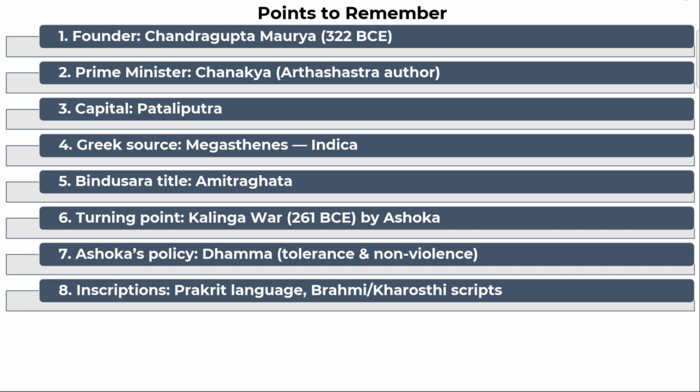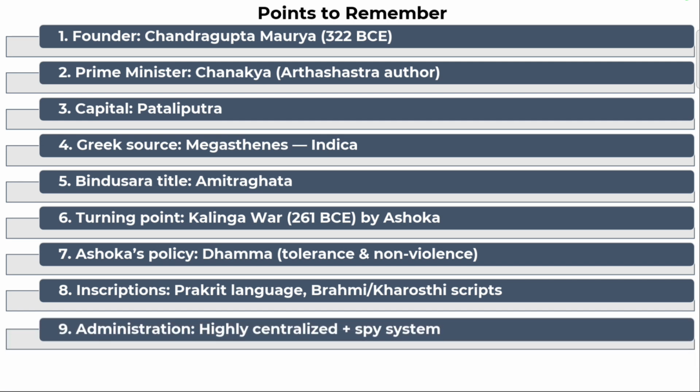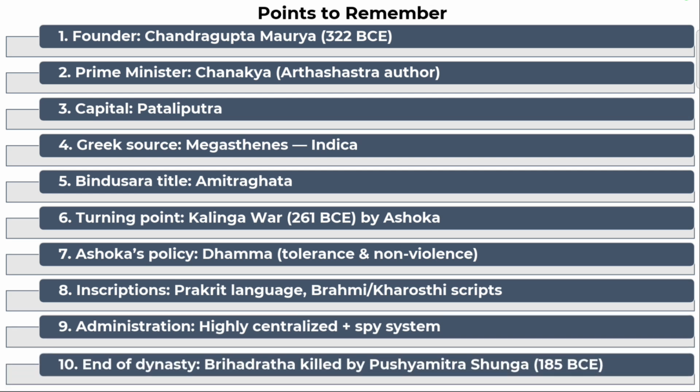Point number 8, inscriptions. Most of the inscriptions were written in Prakrit language, Brahmi and Kharosthi scripts. Point number 9, administration. It was highly centralized and spy system was prevalent at the time. Point number 10, end of the dynasty. Brihadrata was the last Mauryan ruler who was killed by Pushyamitra Shunga in the year 185 BCE. Now, let's move on to the MCQ section.